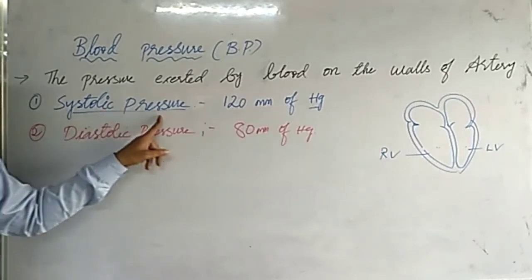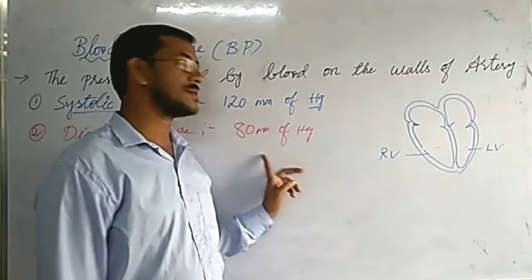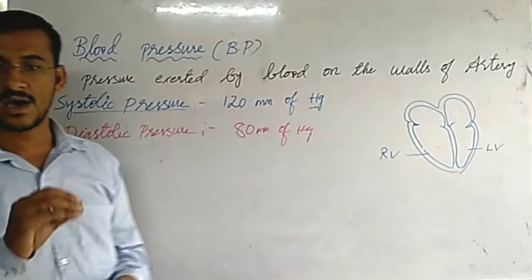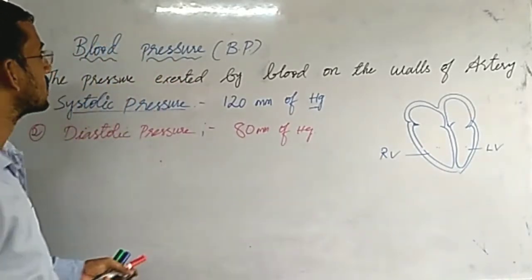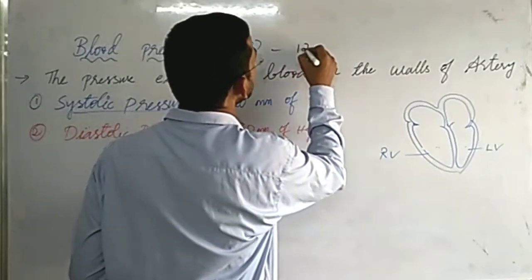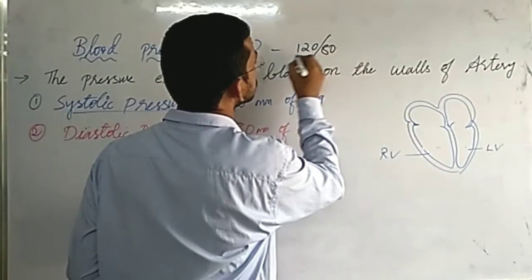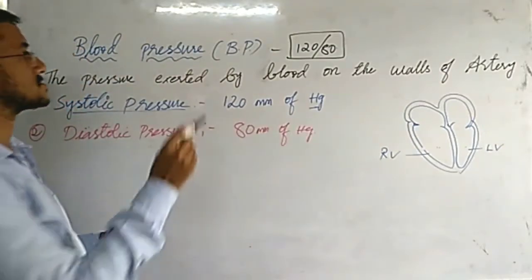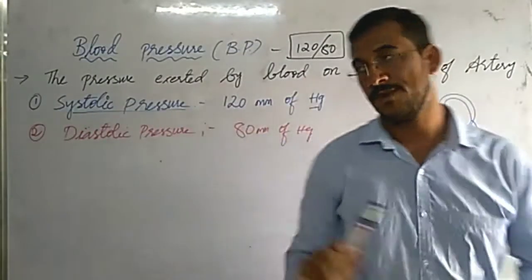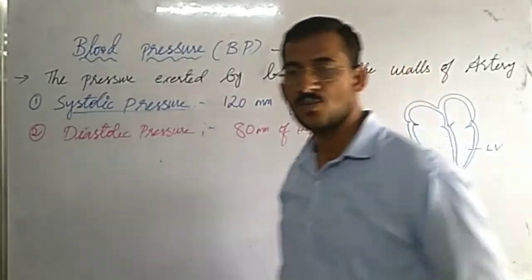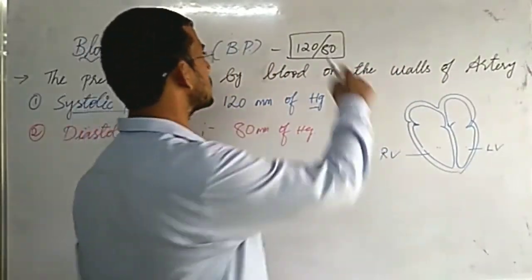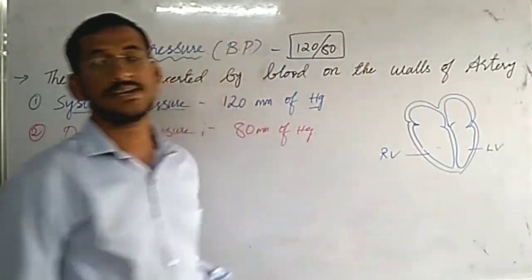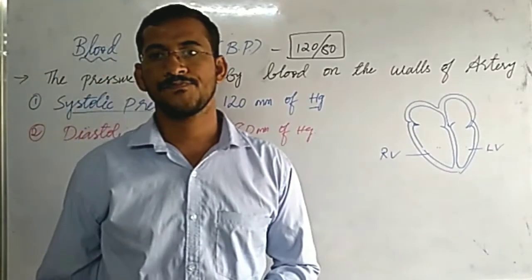So normal systolic pressure is 120, diastolic pressure is 80. So normal BP is 120 by 80. This is normal blood pressure. Understood? You need to remember. Normal blood pressure is 120 by 80. 120 is systolic pressure, 80 is diastolic pressure.